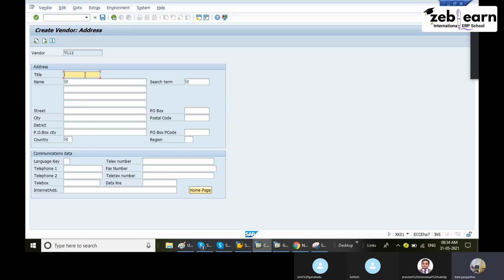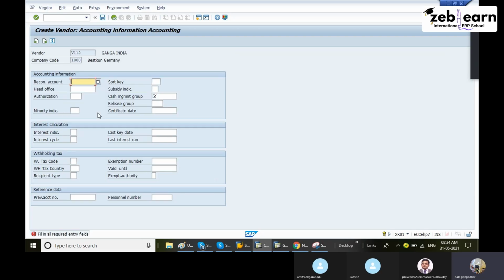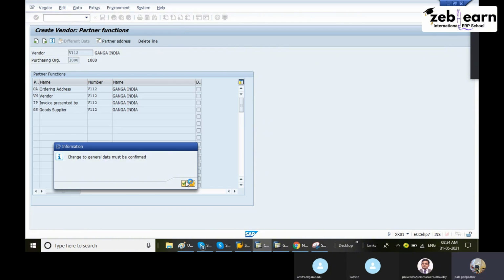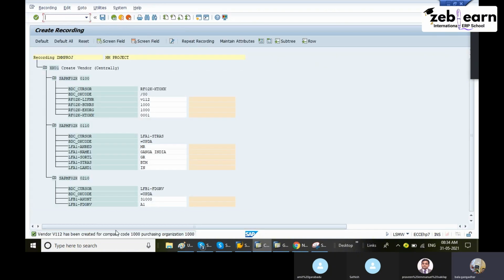Enter. In the second screen, Mr. Ganga, India, GR. Only four fields I am going to enter. 1, 2, 3. Even if I want street also, I can enter five fields. Save. Reconciliation also. Next screen, same data. Third screen, continue. Finally, everything is recorded.